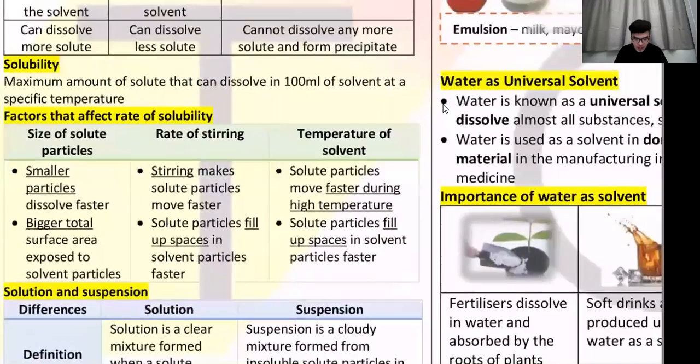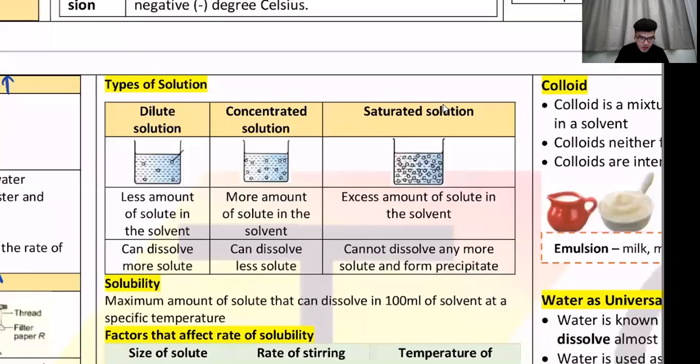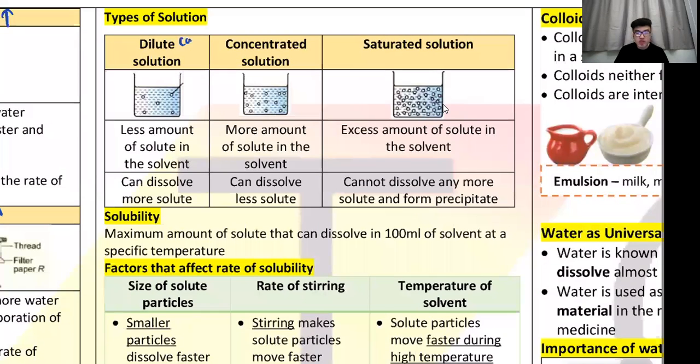All right, so types of solution, you have three types. You have dilute, which is cair. That means you only put a little bit of salt. Concentrated, pekat, that means you put a lot of salt. And then saturated is tepu, when you put so much salt that it cannot even dissolve. It's like making a cup of Milo. You put 3 heaping scoops of Milo powder, and then you put a quarter of water. You won't be able to make Milo because there is so little water. Okay, you get what I mean.